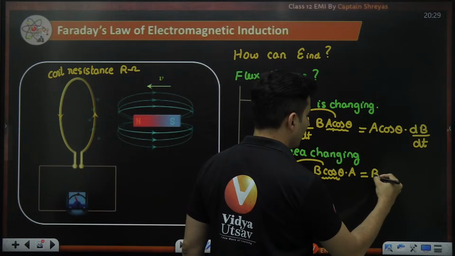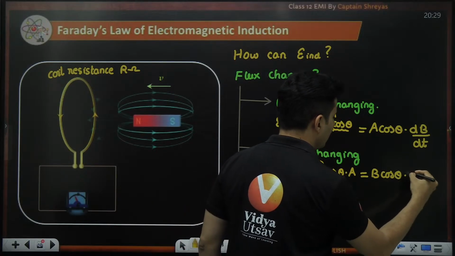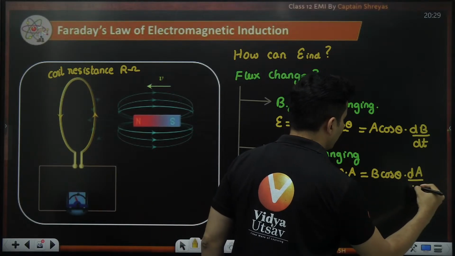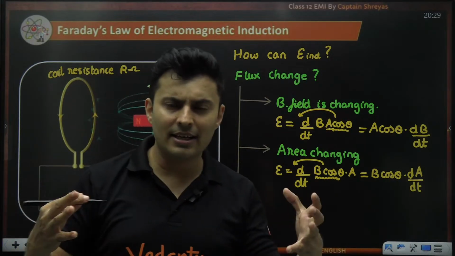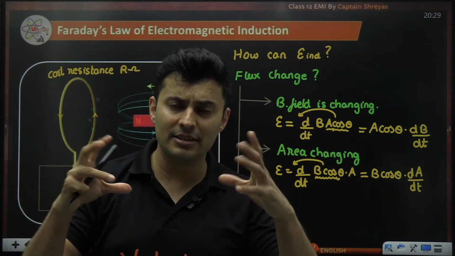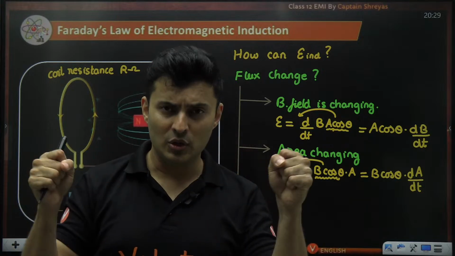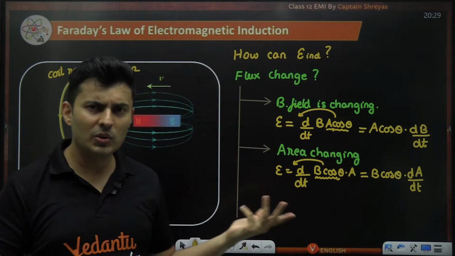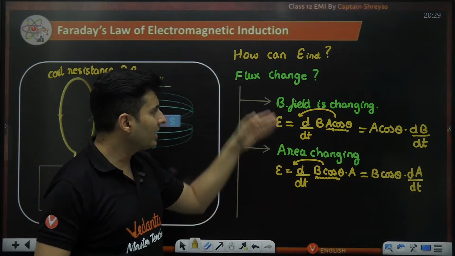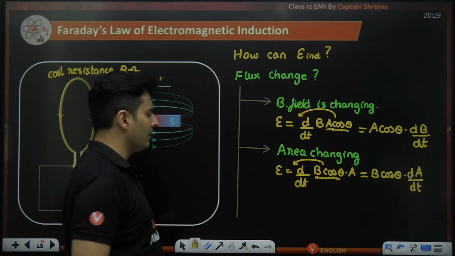So it will be nothing but B cos theta into the rate at which area changes. Maybe you know how fast the area is increasing or decreasing. Maybe the radius of the coil is changing, or maybe you're reshaping that coil. So area changes due to some external factors, and that can also cause flux change and EMF induced.